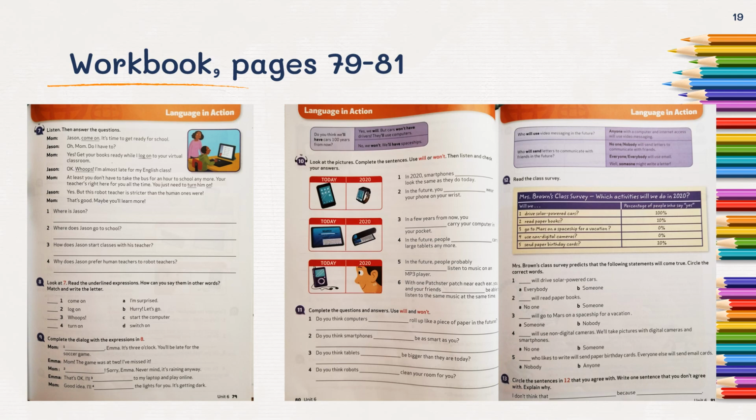In exercise 12, that is on page 81, you have to read the class survey and complete the sentences below. And in exercise 13, you have to circle the sentences that you agree with and write one sentence that you don't agree with, and you have to explain why.